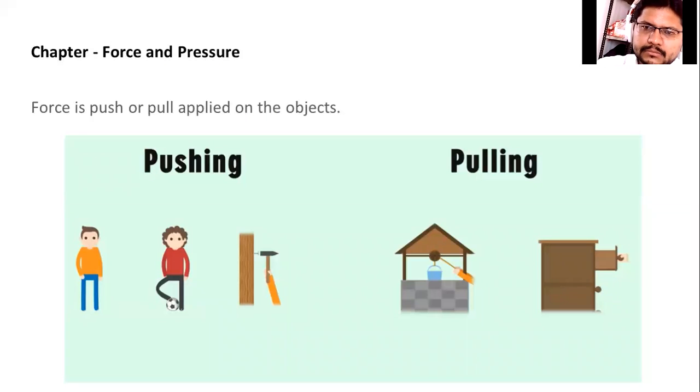So in very short words, force is the push or pull applied on the object, either push or pull. For example, you are pushing the football to your friends. You are pushing it. When you are hammering a nail into something, that will be known as pushing. Now when you are taking water from the well, it is called pulling. When you are pulling the drawer, it is known as pulling. So there can be either pushing or pulling. These are the examples, and force is nothing but push or pull that is applied on the object. So this is the definition of force.